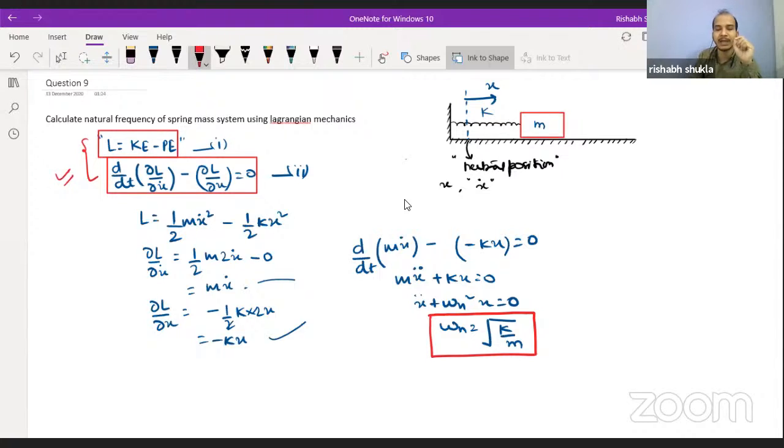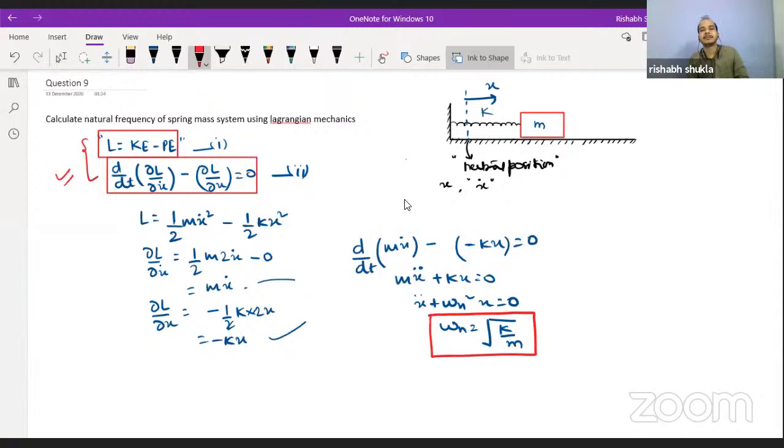You should have this idea of what the Lagrangian function is: kinetic energy minus potential energy. It can be anything depending upon the system. And what is the Lagrangian equation? It is the time derivative of the partial derivative of the Lagrangian function with respect to velocity, minus the partial derivative of the Lagrangian function with respect to displacement.